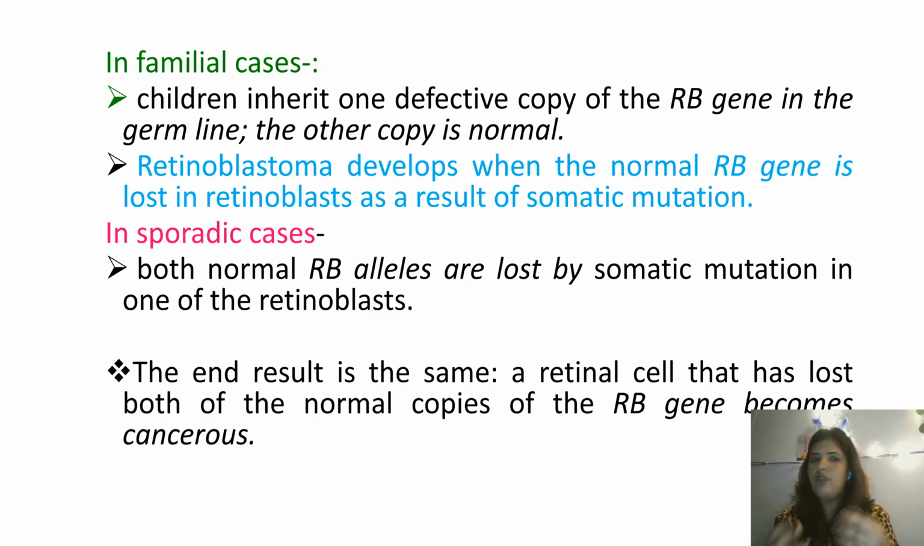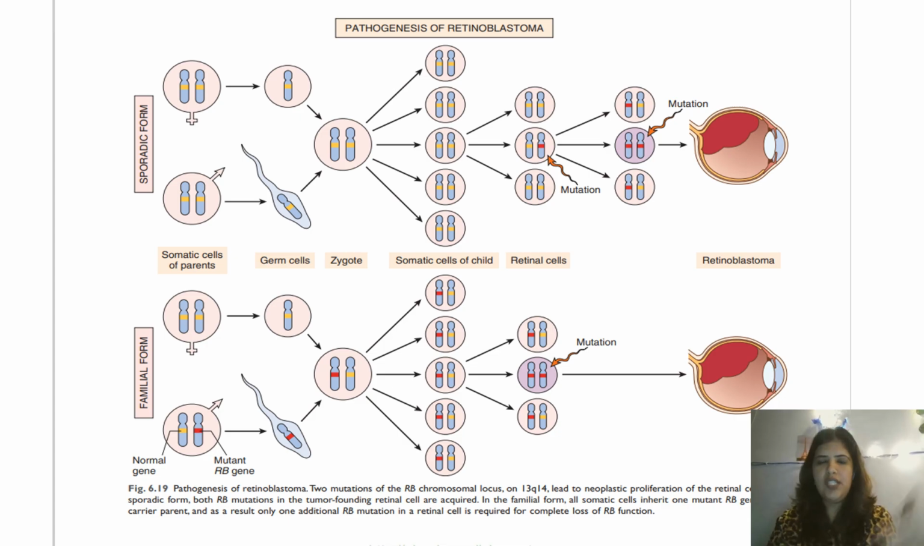So the end result of both of these is the same: a cell that has lost both of the normal copies of the RB gene will become cancerous. Now we'll get to know why that happens. This is just a symbolic representation from Robbins of the pathogenesis of retinoblastoma, whether it is sporadic or genetically inherited.